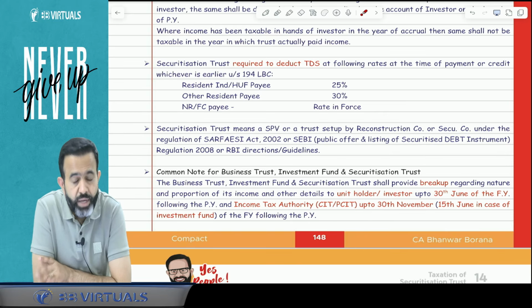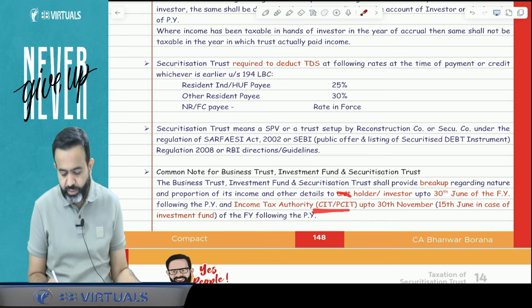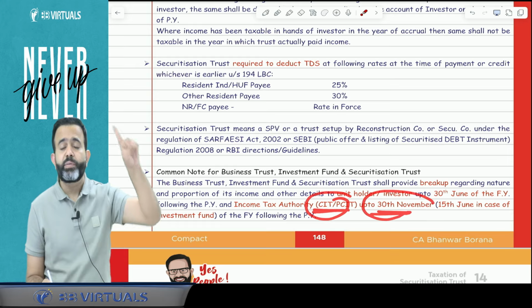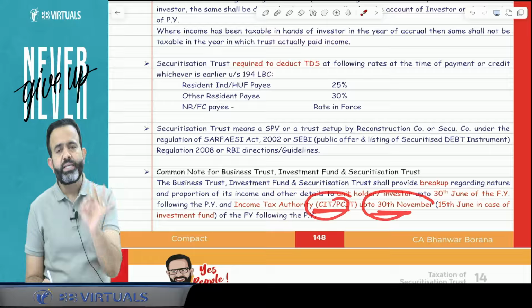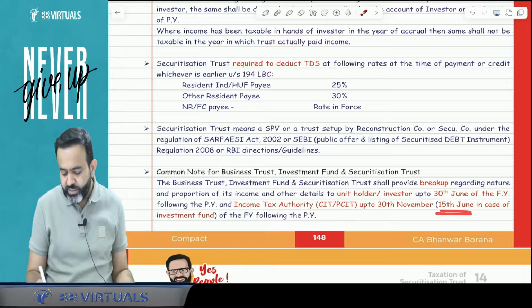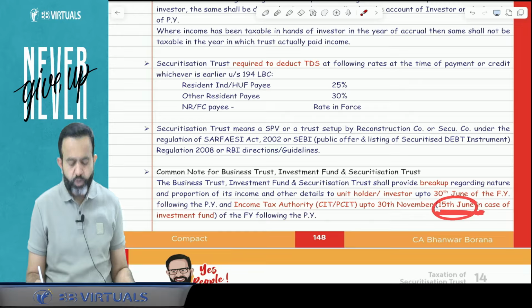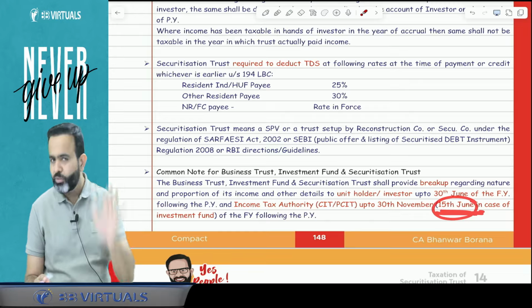Now they also have to submit this detail to the income tax department, to the CIT, PCIT, up to 30th November of the next financial year. But guys, in the case of an investment fund there is a different date: the investment fund has to submit this detail to the income tax department by 15th June of the next financial year. You got my point or not?